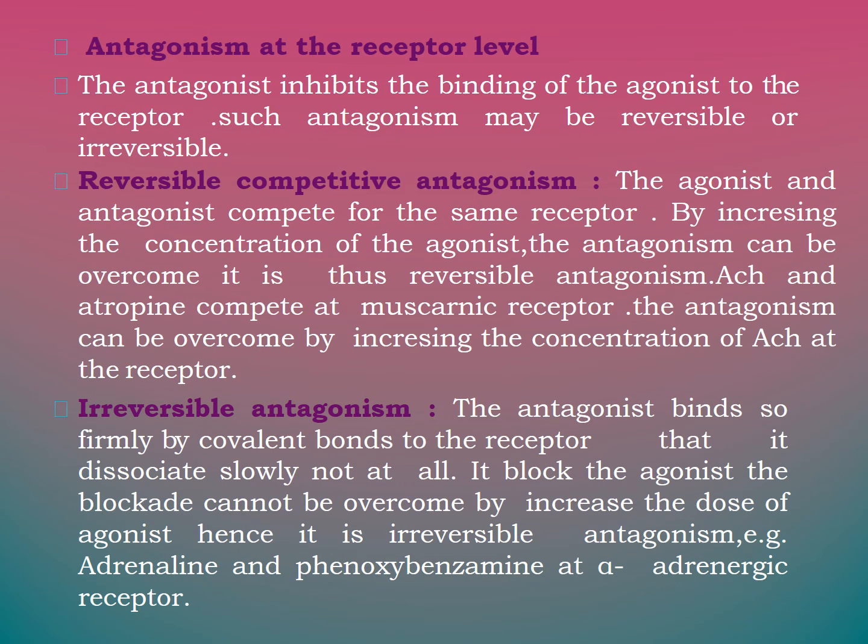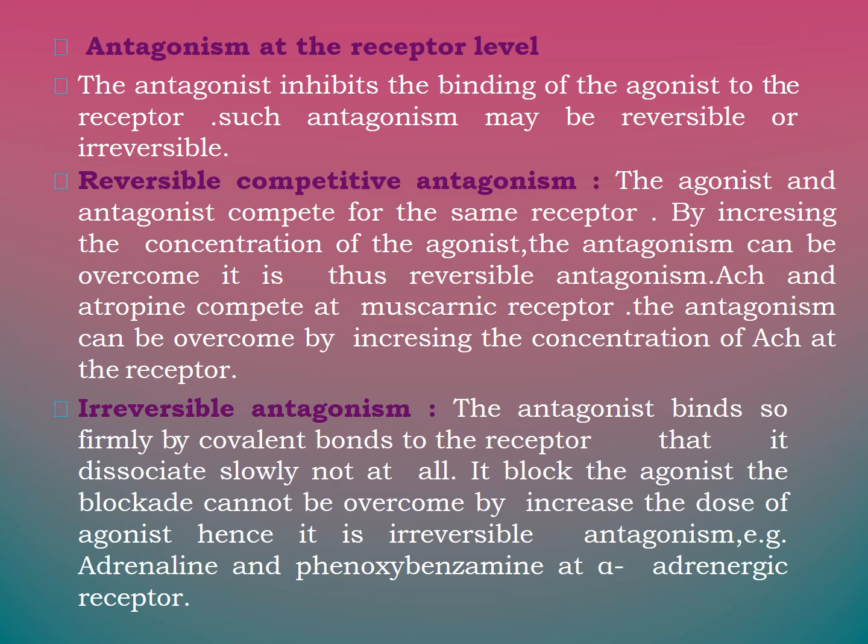Next is the antagonism at the receptor level. Here the antagonist inhibits the binding of the agonist to the receptor. Such antagonism may be reversible or irreversible. Reversible competitive antagonism: here the agonist and antagonist compete for the same receptor, and by increasing the concentration of the agonist, the antagonism can be overcome, and it is thus reversible antagonism. Acetylcholine and atropine compete at muscarinic receptors, and the antagonism can be overcome by increasing the concentration of acetylcholine at the receptor. And irreversible antagonism.